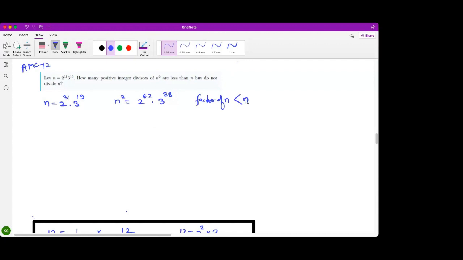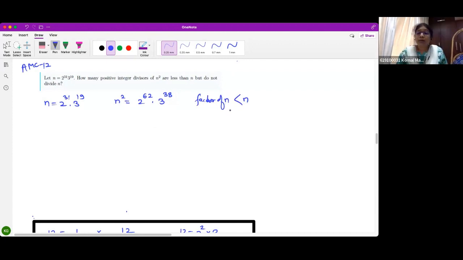I didn't understand this part. Sorry. Beta, I'm explaining. How will you understand before I explain? Don't worry. You will understand when I finally explain. Okay. A factor of n square that is less than n and that does not divide n. Okay. Hold on.